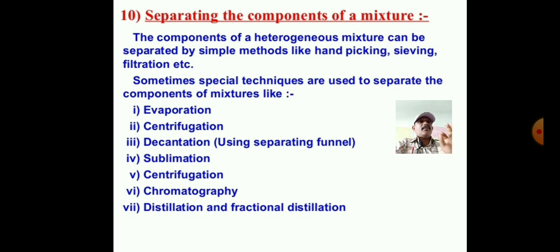Which kind of mixtures can be separated here? Heterogeneous mixtures. These mixtures are separated by simple methods like hand picking, sieving, filtration, decantation, etc. Many technical methods can be used for separating these heterogeneous mixtures.